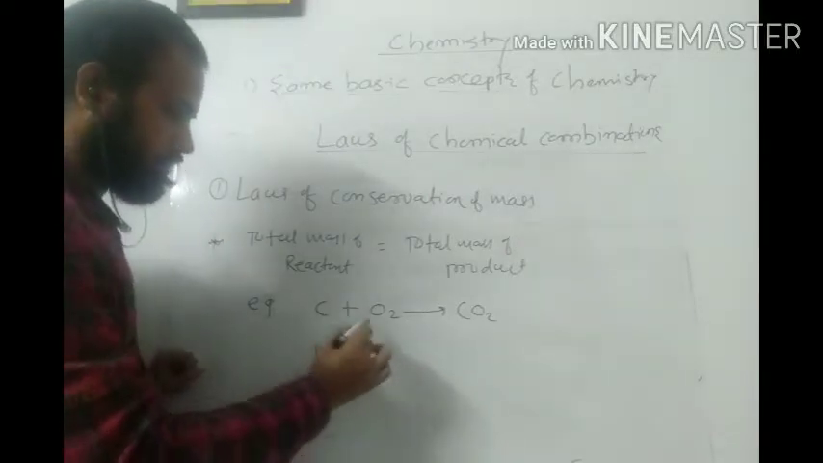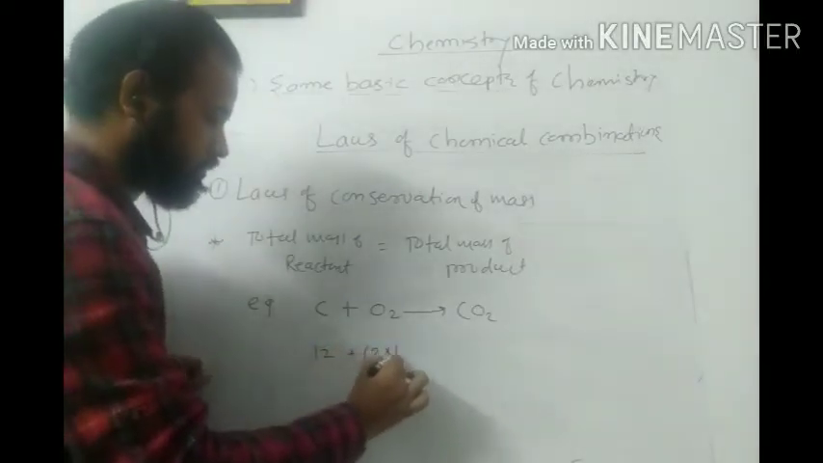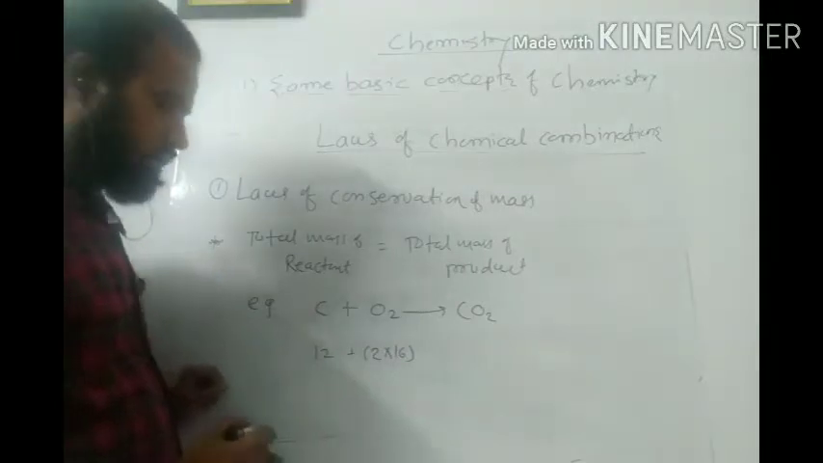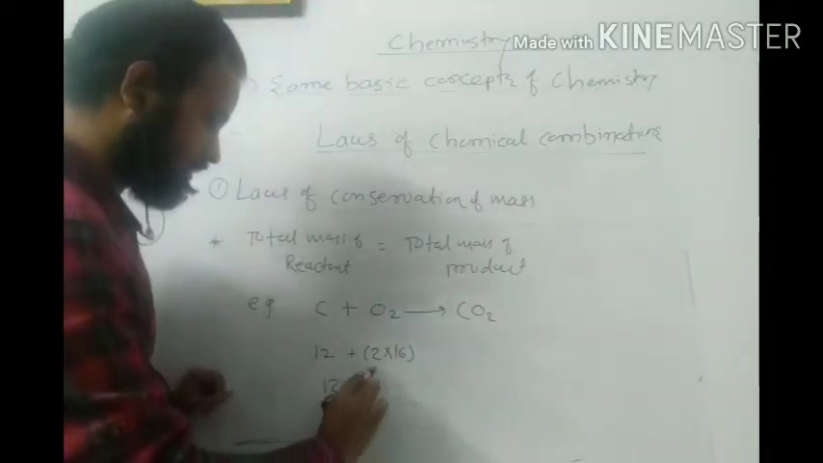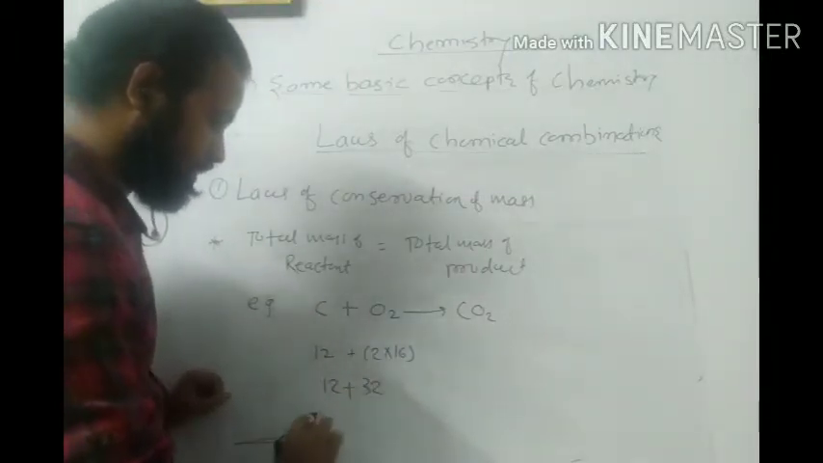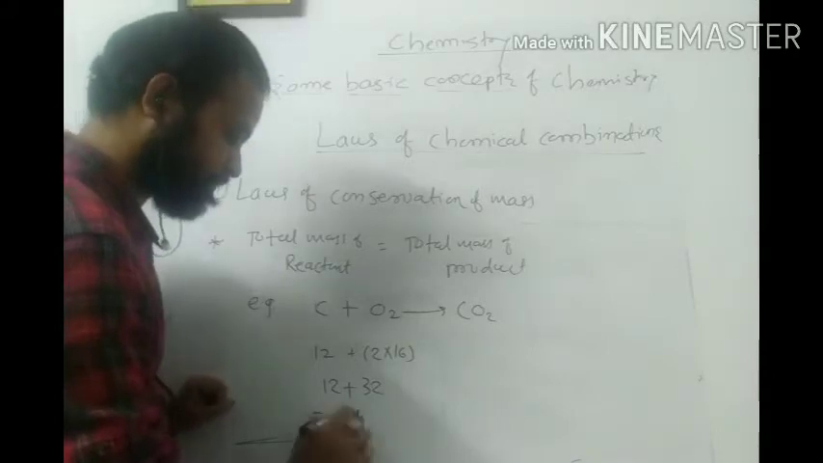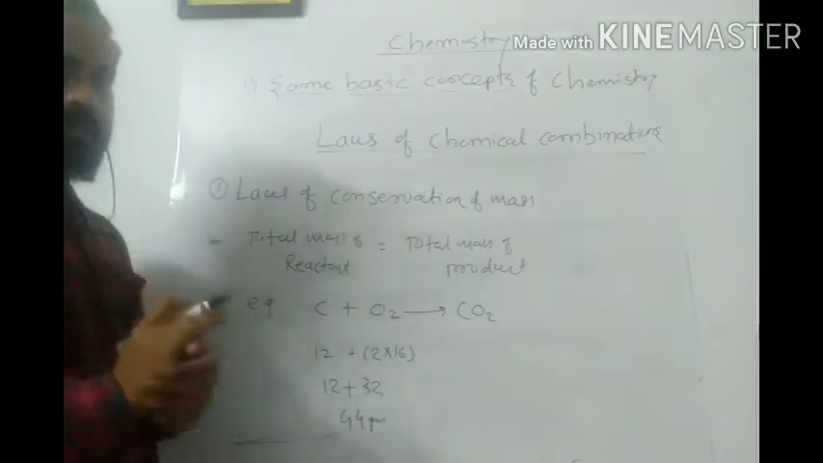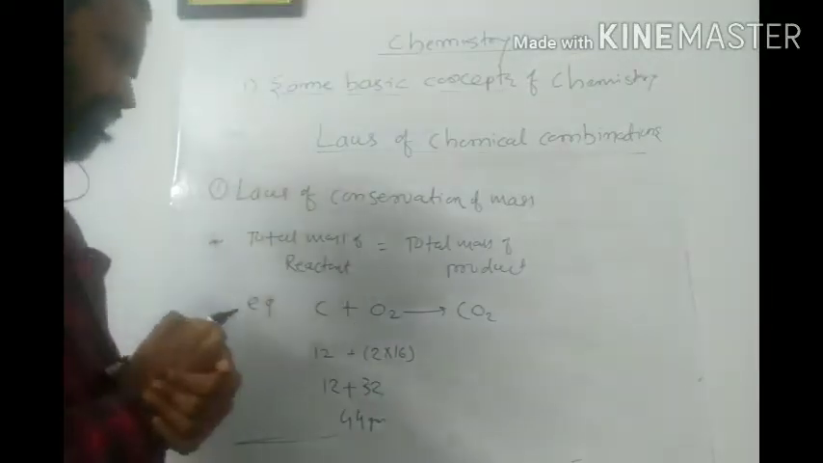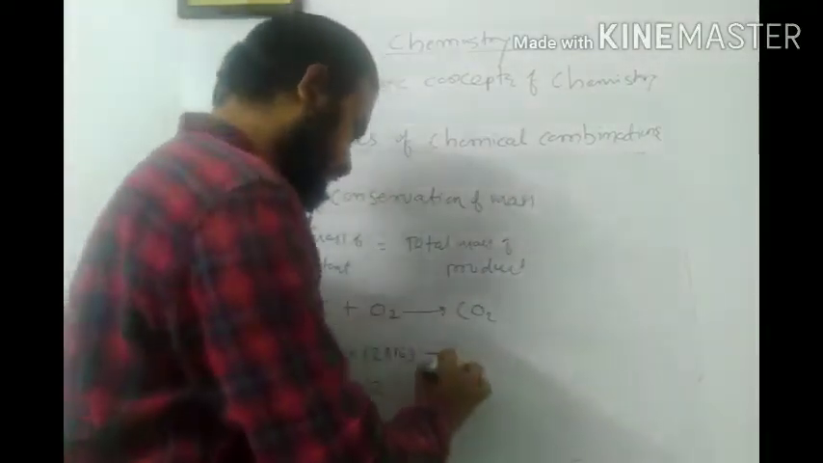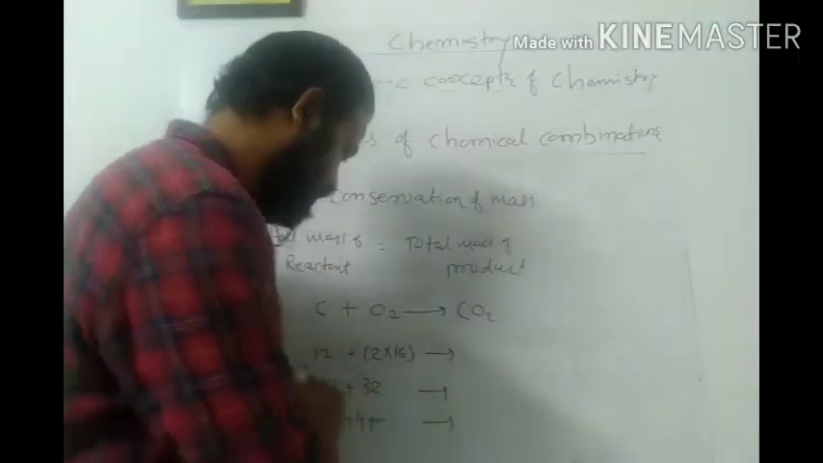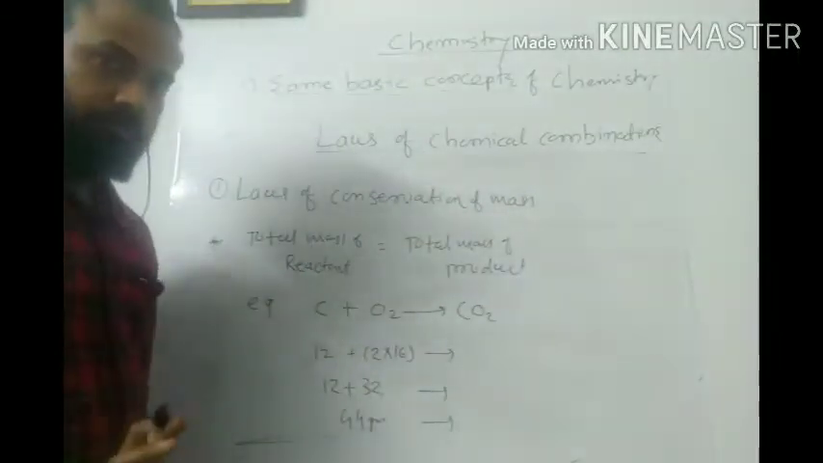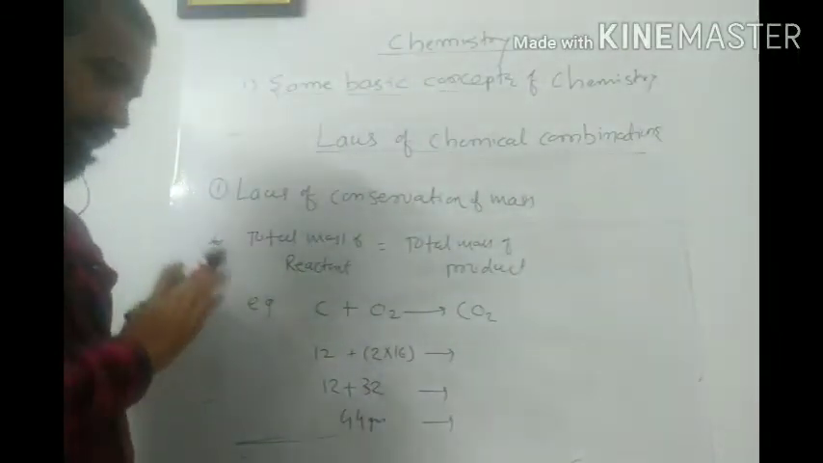Atomic mass of carbon is 12, and atomic mass of oxygen is 16. Two atoms are there, so 2 into 16. So it becomes 12 plus 32, equal to 44. Let us say gram, I am considering gram atomic mass. Then I will get 44 gram as the total mass on the reactant side.